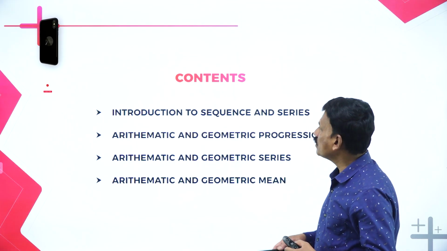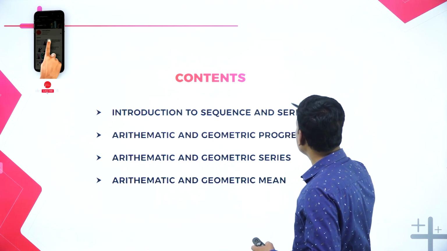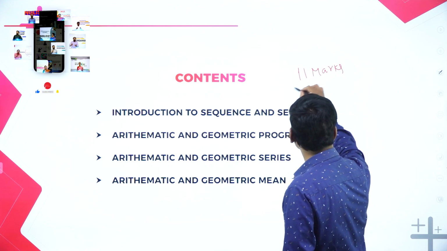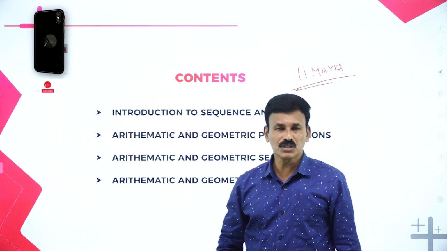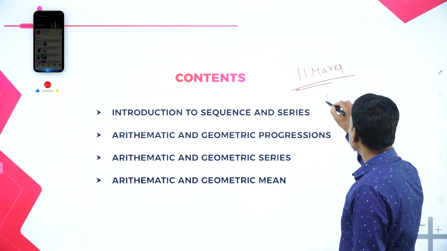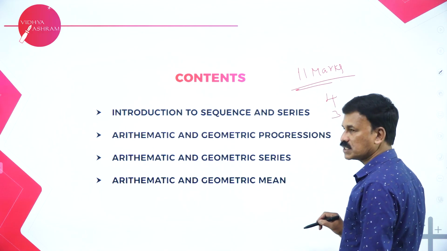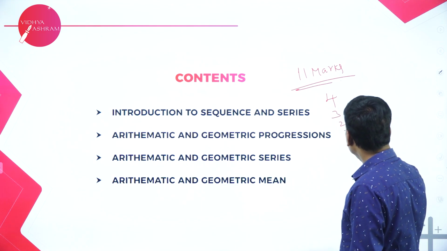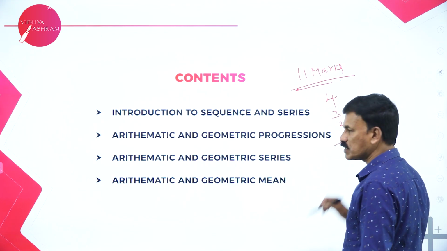Now let us know regarding the weightage for this chapter. In this chapter you are going to get 11 marks. So you may expect one 4 mark question, one 3 mark question, one 2 mark question, and two 1 mark questions.